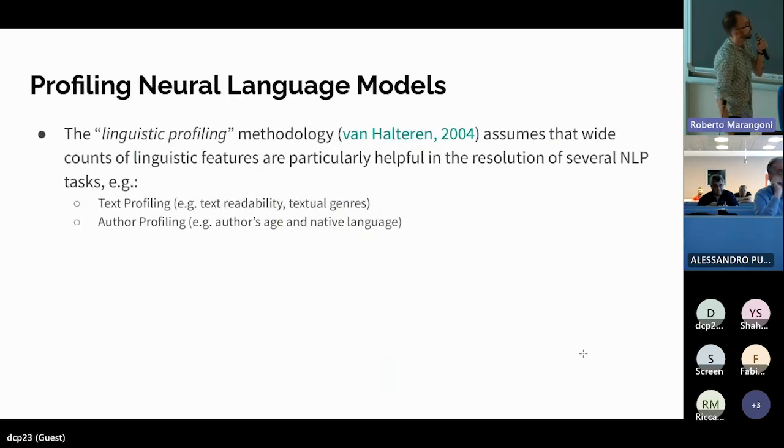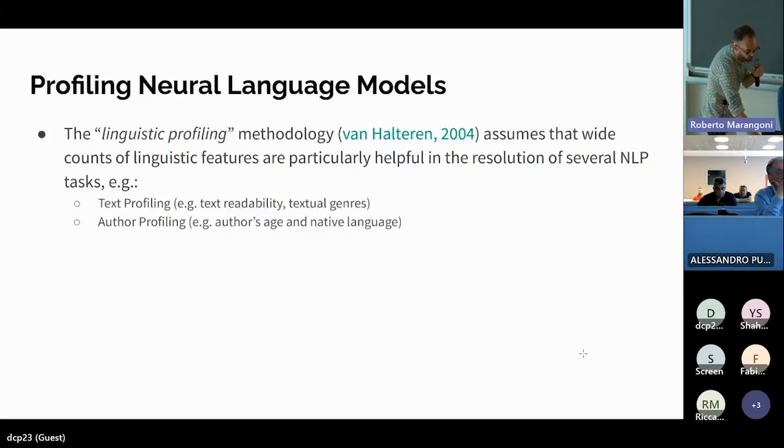For instance, following this approach, 2 years ago, we proposed a work in which we decided to find a way to profile a neural language model. Again, this is more related to linguistics than artificial intelligence and machine learning, but this so-called linguistic profiling approach assumes that we can extract automatically from a text a lot of features that can describe the syntactic and morphosyntactic structure of a document, for instance, and we can use these features with a predictive model to profile a text or profile an author, okay?